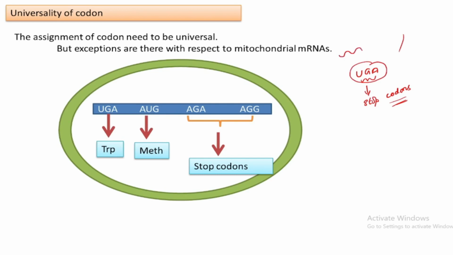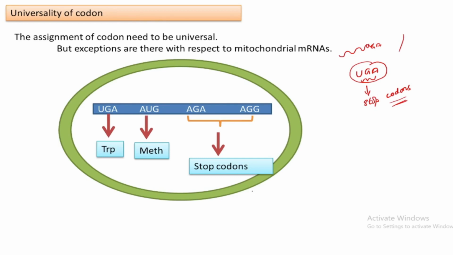If a particular mRNA has this sequence, when the ribosome and all the translation machinery reach that UGA sequence, it recognizes that this is the point to stop translation, and translation is stopped. That's why this codon is called a stop codon. So that is universal in all body cells with respect to nuclear mRNA: UGA is the stop codon.